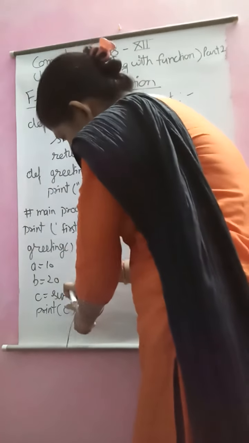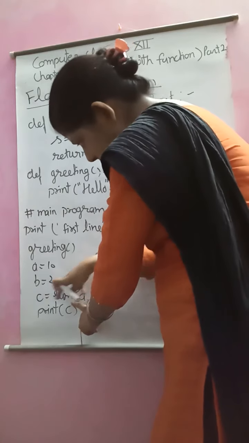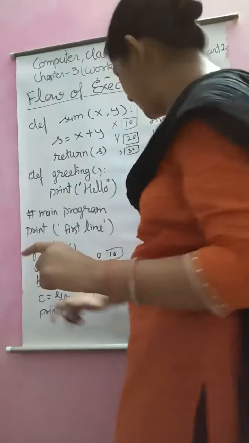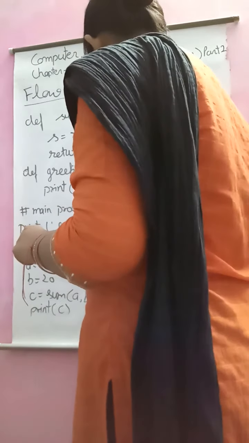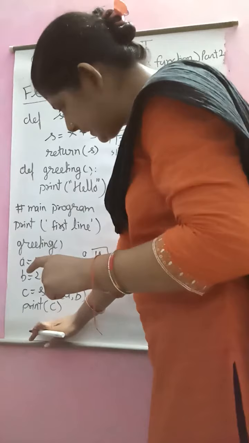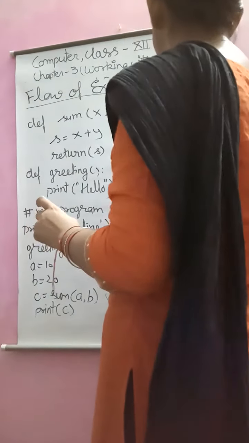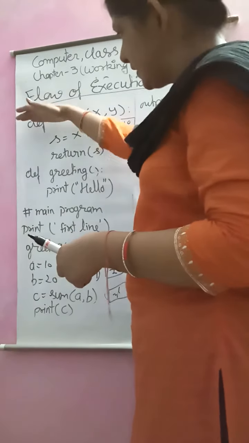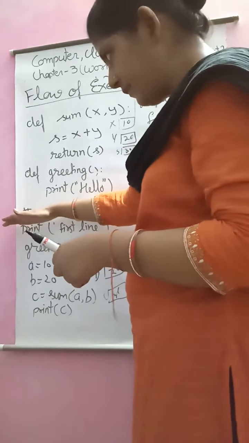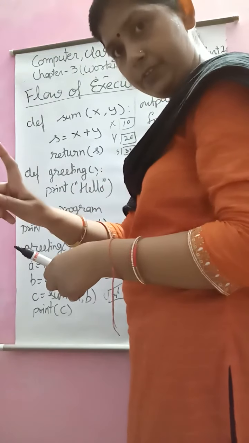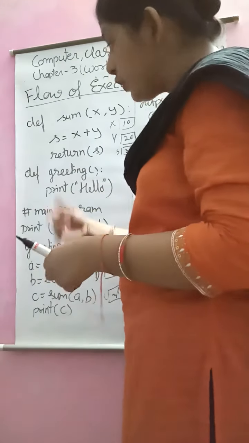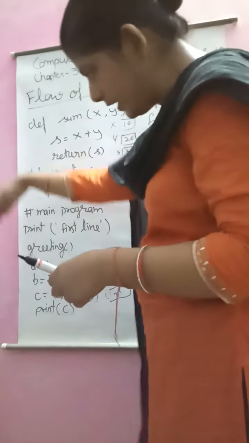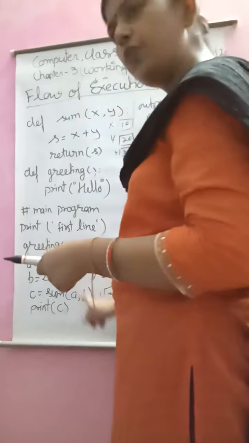After that control comes here and the value of s is assigned to c. Now c has the value 30. After that, the next line after the function call, print c, will print 30. This is the control flow, means starting the program from the line which has no indentation and no comment. So first line, when we call any function, the control goes to the function, executes the function and returns to the calling place. This is called the flow of execution.